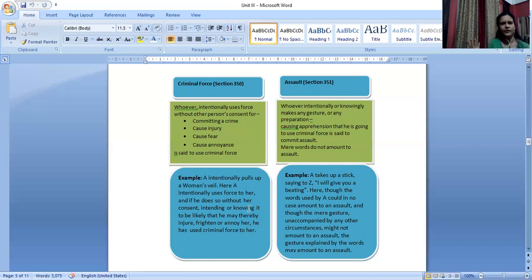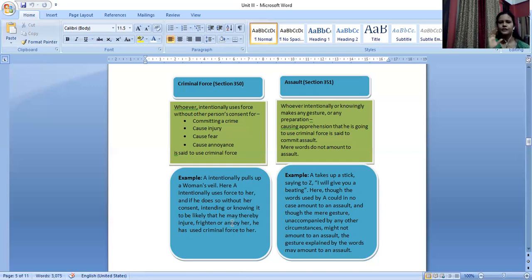She may be annoyed, or she may be frightened, wondering who suddenly came, or something like that, right? Or it may be some sort of injury also that might be there, right? It may be like disrespecting her religious feelings or something like that, right? In all those cases, it would be considered as committing the crime of criminal force. All right. Why? Because you have removed her veil without her consent. And how were you able to do that? You were able to do that by applying some amount of force, which is not justified. As a result, it's criminal force.